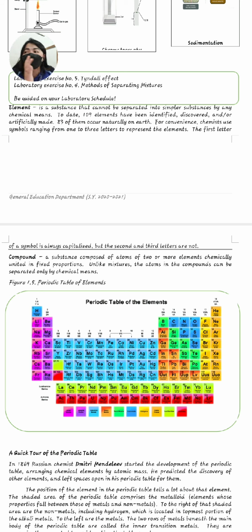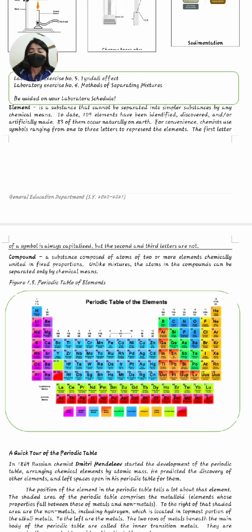What are examples of compounds? We have water. Water is a combination of hydrogen and oxygen, H2O. We also have carbon dioxide, a combination of carbon and 2 oxygen. We also have sodium bicarbonate, or baking soda. It is a combination of sodium, hydrogen, carbon, and of course oxygen, in the carbonate part, a combination of carbon and 3 oxygen. So that is a compound.